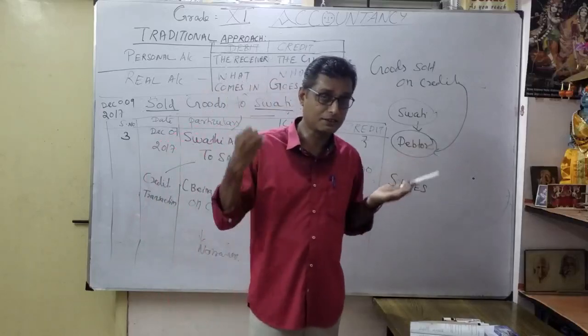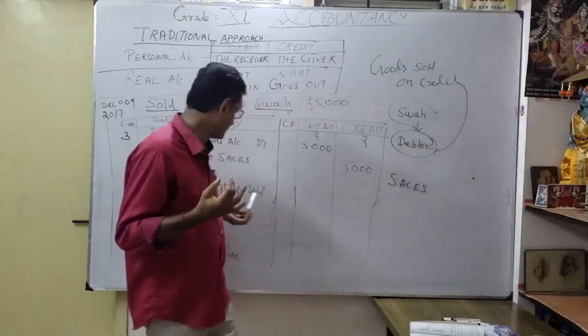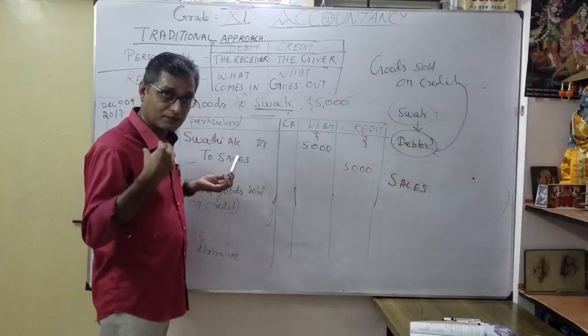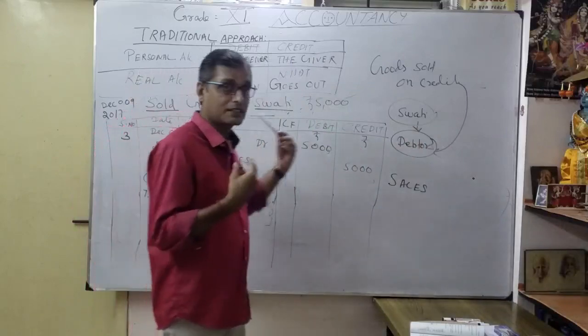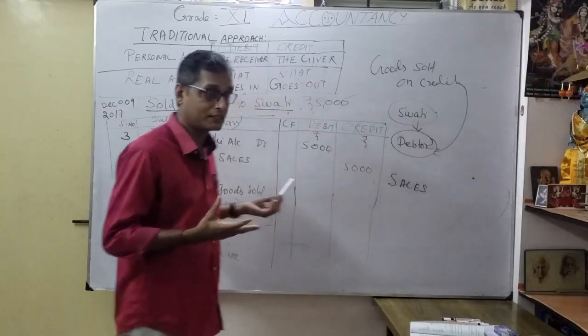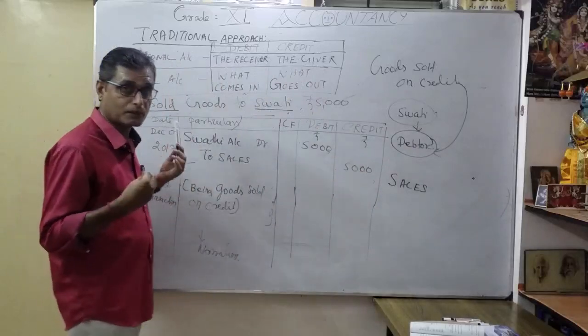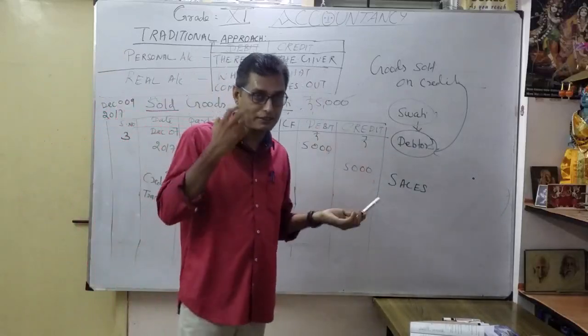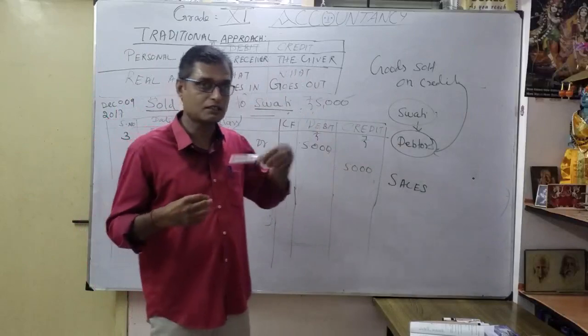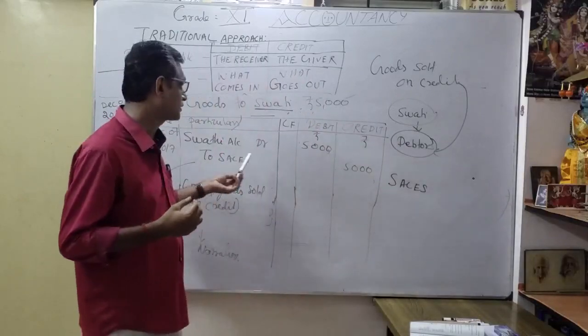There we discussed what is purchase and sales. Now understand what is sales: goods dealt in for sale. Sold means sales. So here we are doing the business. We are selling the goods. Naturally, our goods have gone out. That's why we write the credit side to sales account 5,000.